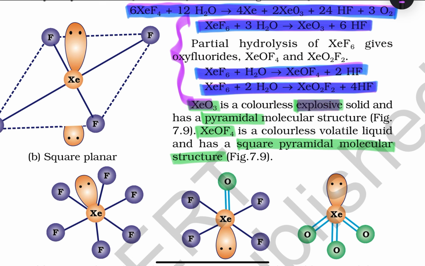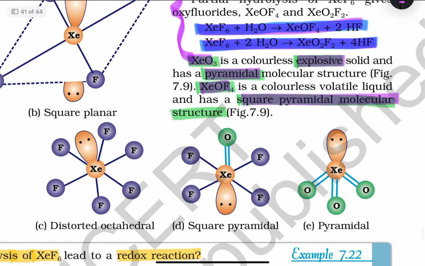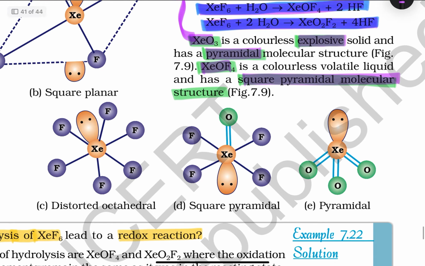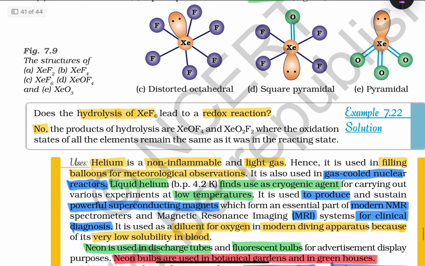XeO3 is explosive and is pyramidal. XeOF4 has a square pyramidal molecular structure. These are all we know. Not only these, you can add a few more compounds like XeO4, XeO2F2 and so on. Hydrolysis of XeF6 is not a redox reaction.